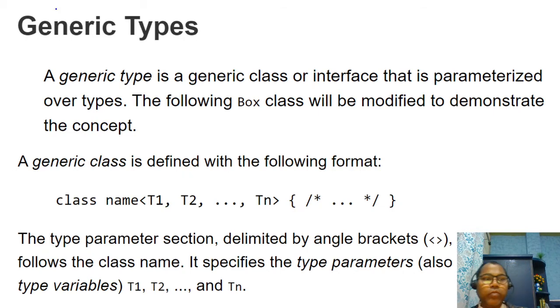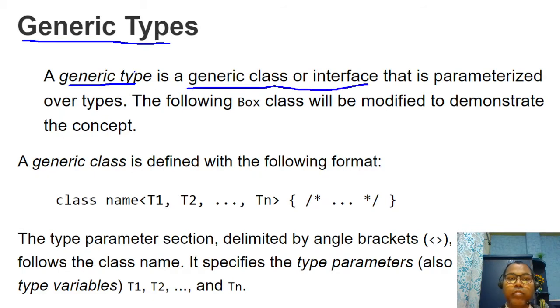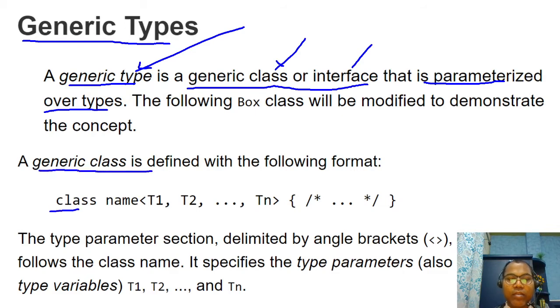Now let's discuss how we can define generics. A generic type is a generic class or interface, parameterized over types. You can define it at the class level or interface level. Whenever you want to make a class generic, generic classes are defined with angle brackets after the class name, less than and greater than.